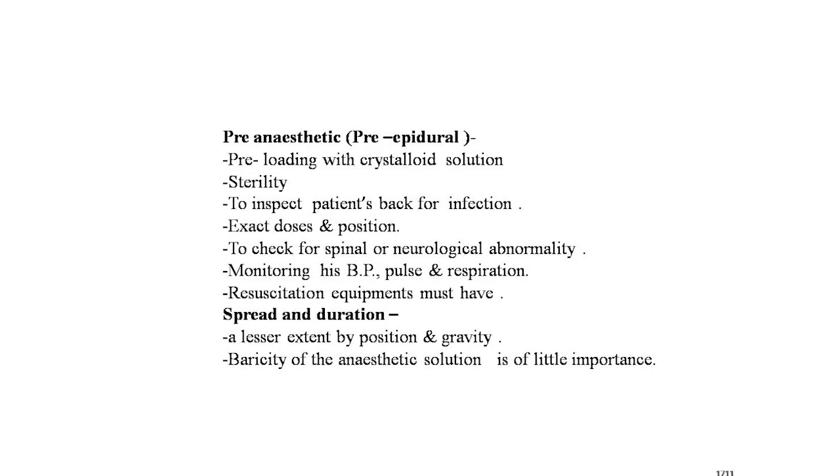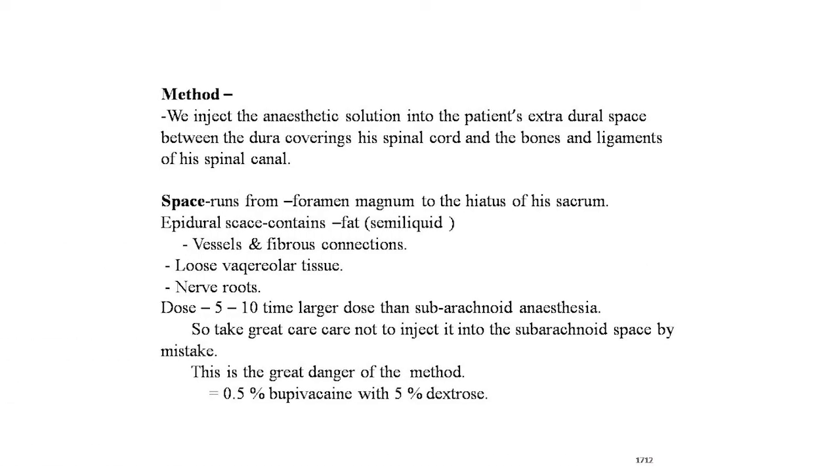Method for epidural anesthesia: we inject the anesthetic solution into the patient's extradural space between the dural coverings of the spinal cord and the bones and ligaments of the spinal canal. The space runs from the foramen magnum to the hiatus of the sacrum. The epidural space contains fat, semi-liquid vessels and fibrous connections, loose areolar tissue and nerve roots.